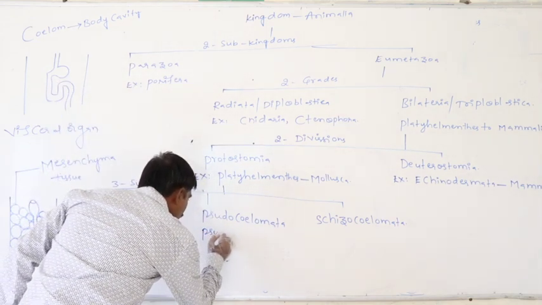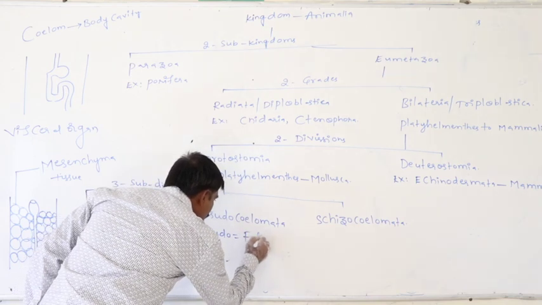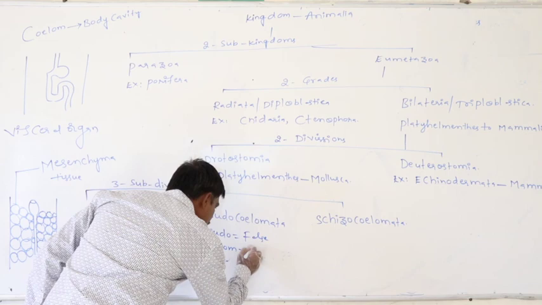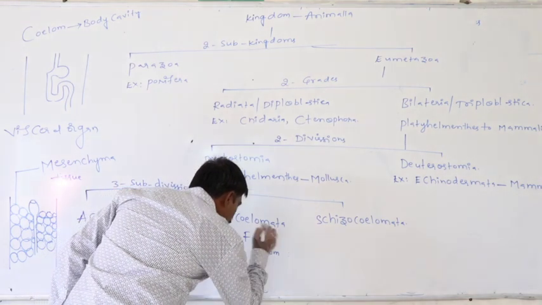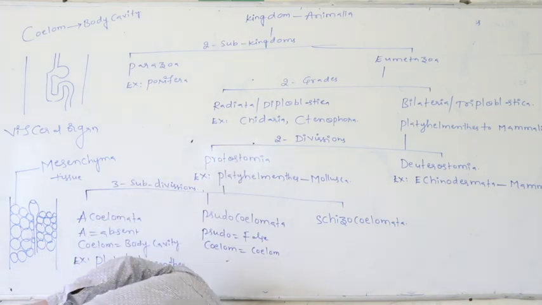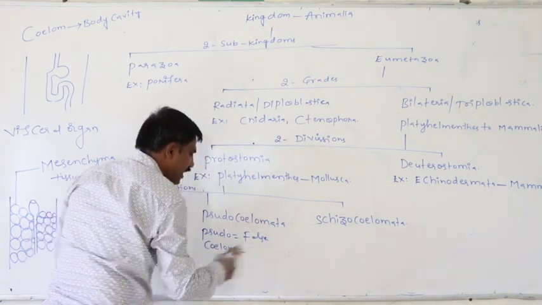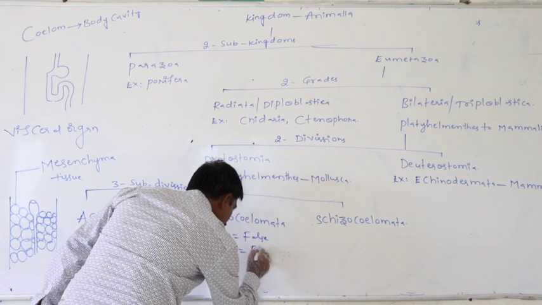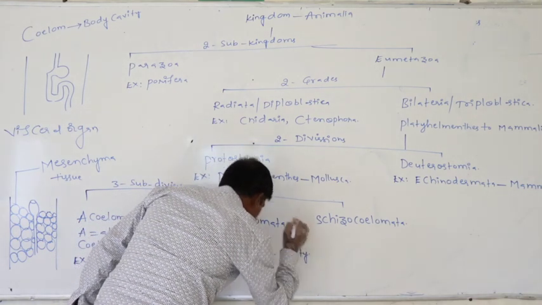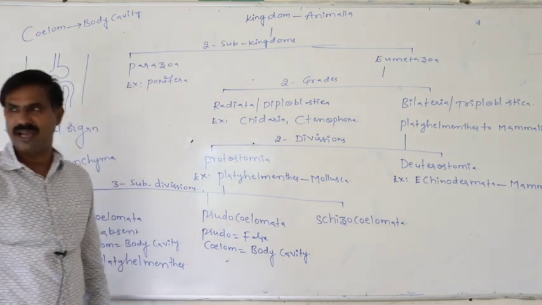Next, pseudo means false. Coelom means body cavity. So what is the meaning of false body cavity?